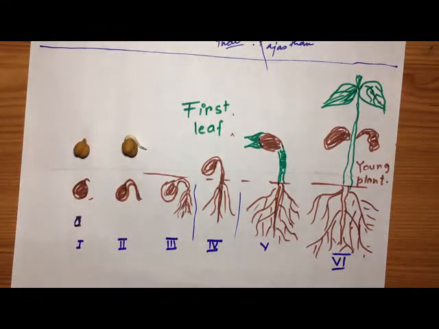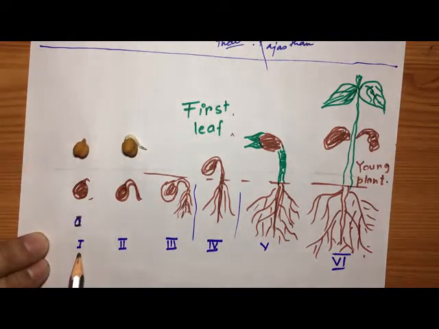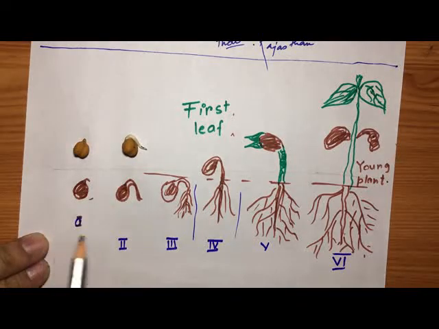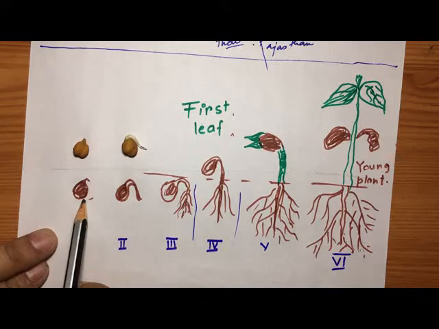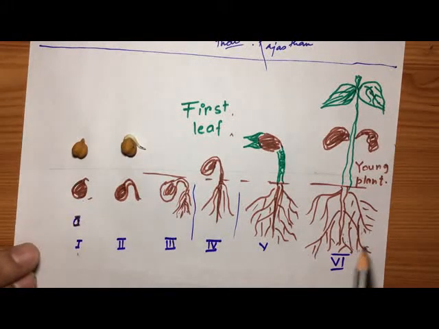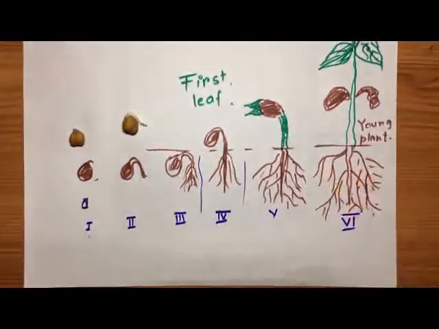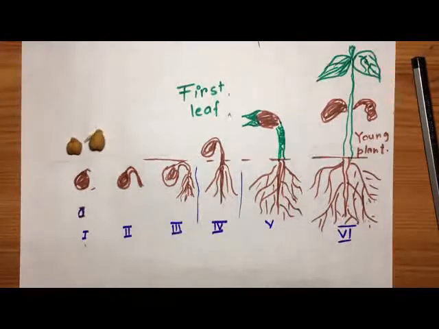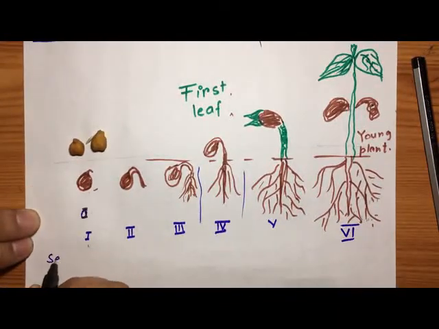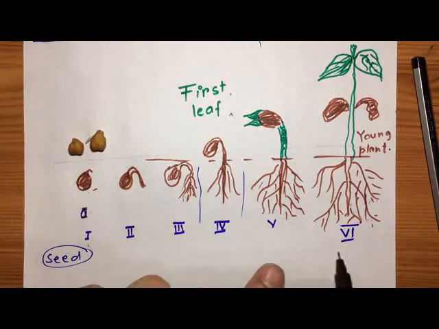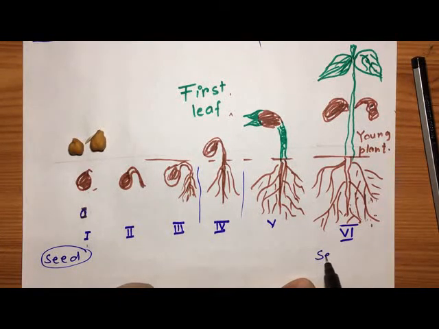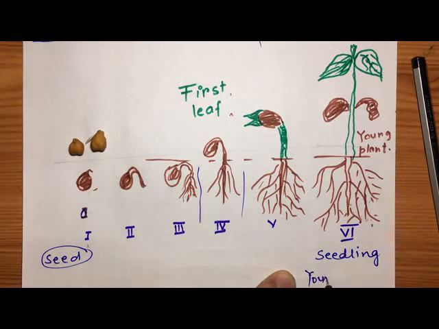From this stage to this stage, this process by which a seed grows to develop into a seedling, this is called my seedling. From here to a young plant, this is my seedling. In stage 1 I had a seed, and here I have a seedling or young plant.